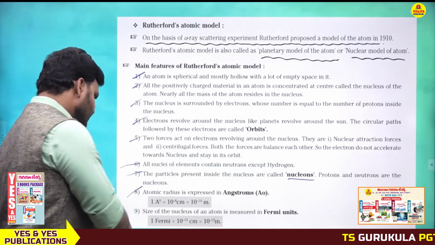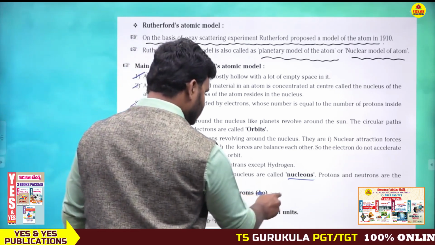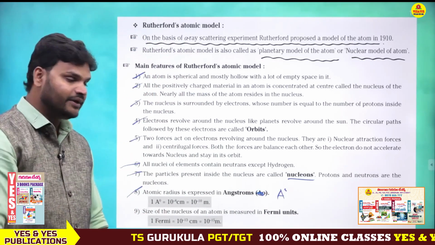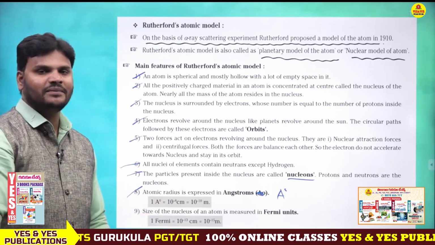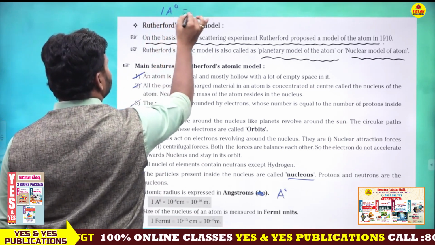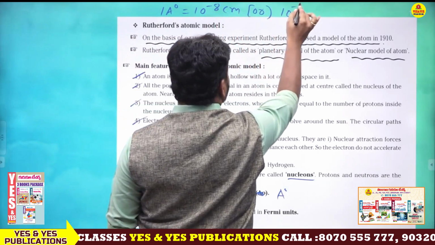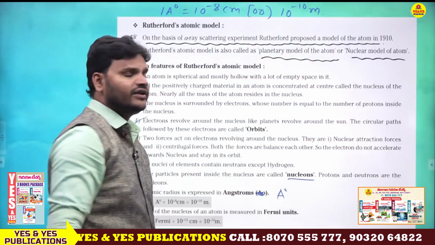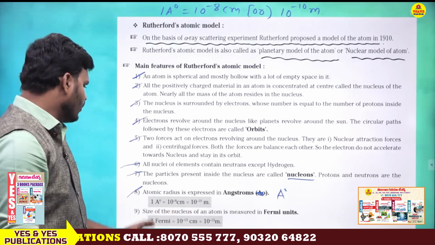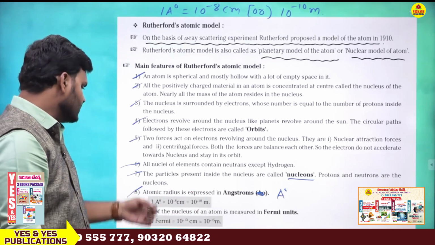Next, atomic radius is generally expressed in what unit? Angstrom. This is the angstrom symbol. 1 angstrom equals 10 power minus 8 centimeter, or 10 power minus 10 meter. These are the basic points, and this is a very valid point. So atomic radius is expressed in angstrom, where 1 angstrom equals 10 power minus 8 centimeter, otherwise 10 power minus 10 meter. Next, size of nucleus.